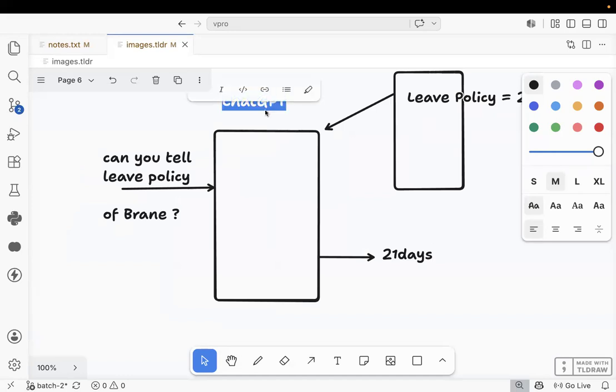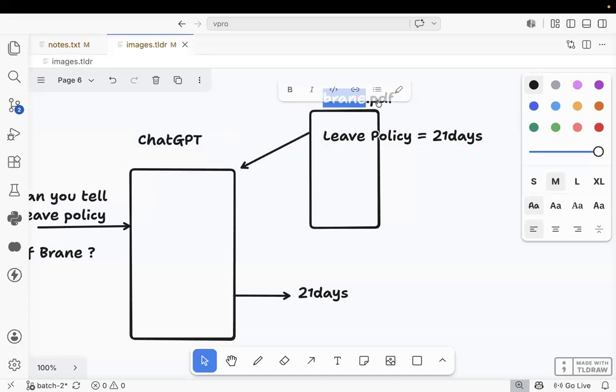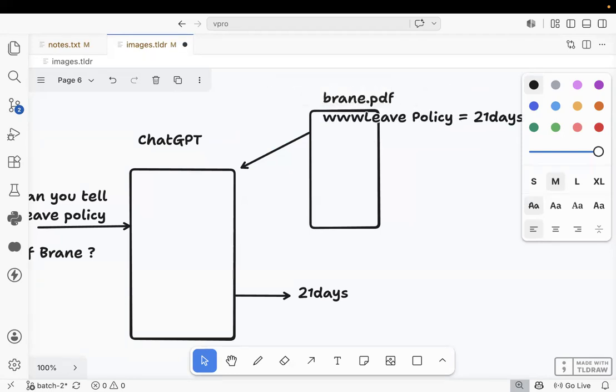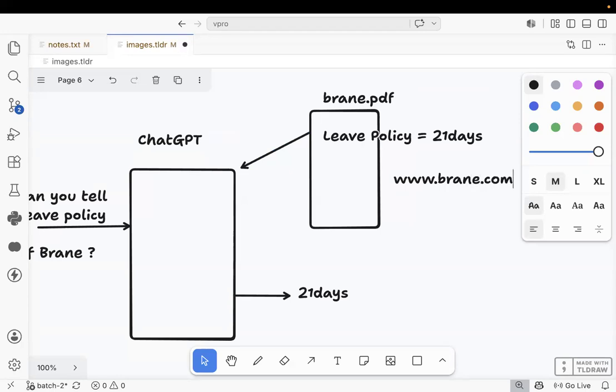For the LLM, are we providing any additional knowledge, extra knowledge? Yes or not? Which knowledge are we providing? Brain.pdf. Got it or not? Otherwise, I can give one website link also, some website like www.brain.com. Immediately, the LLM is able to provide the answer by providing additional knowledge to the LLM.